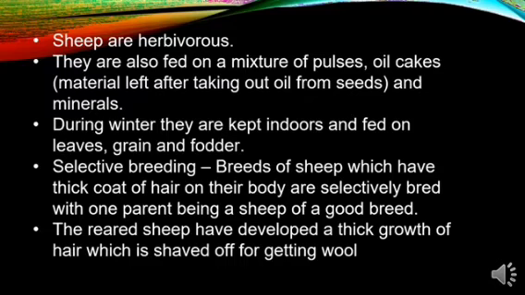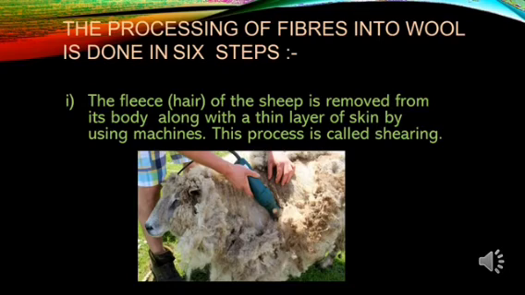The next, the reared sheep. Once the reared sheep have developed a thick growth of hair on their body, that is shaved off for getting wool. And usually we do this shaving off the wool during the summer season. Now let's begin with the processing of fiber into wool, which is done in 6 steps.